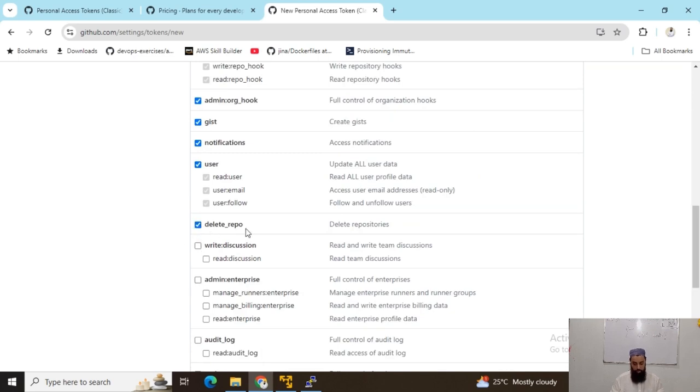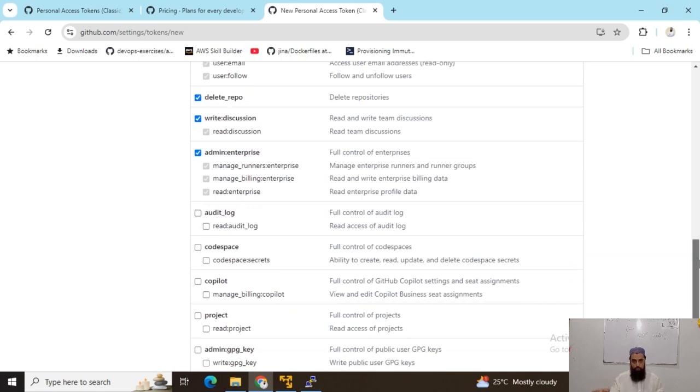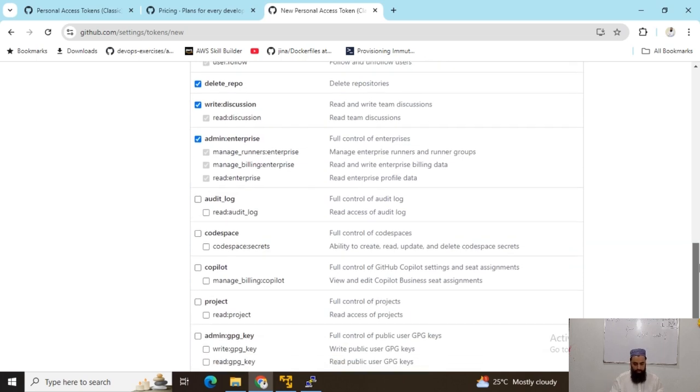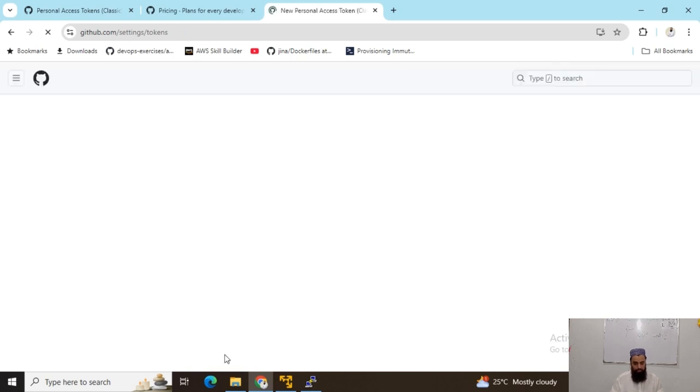Now I'm also giving this token full access to delete the repositories as well. So make sure that whenever you are creating a token for your colleagues, for your employees, make sure to give them only the access that they need. Since it is my own account, I am the sole owner, so I am giving myself full access, and then I will generate the token.